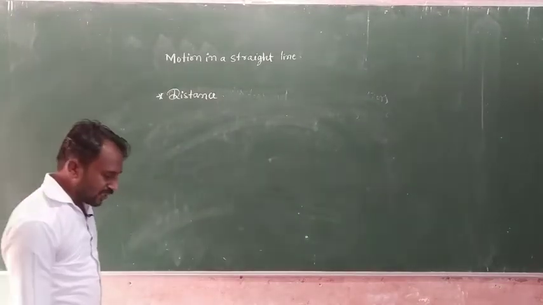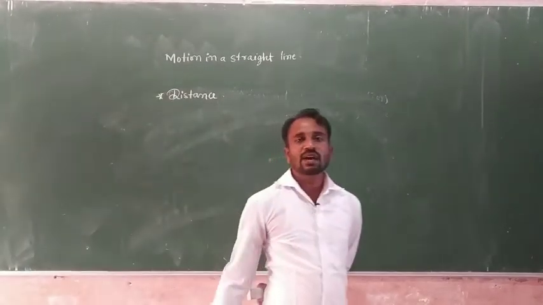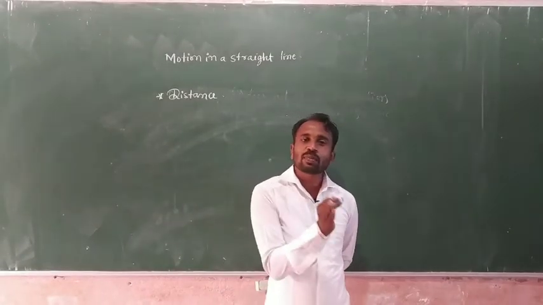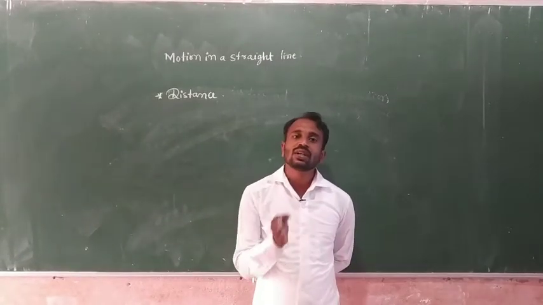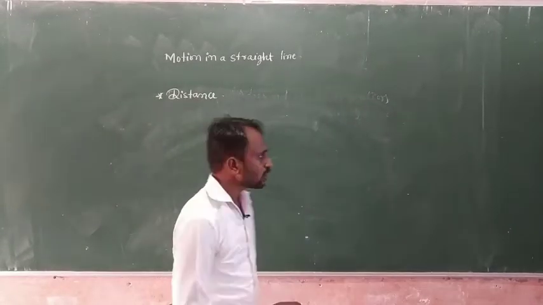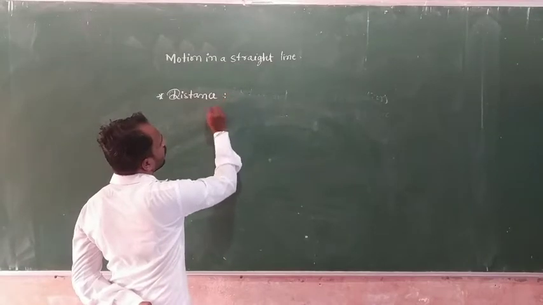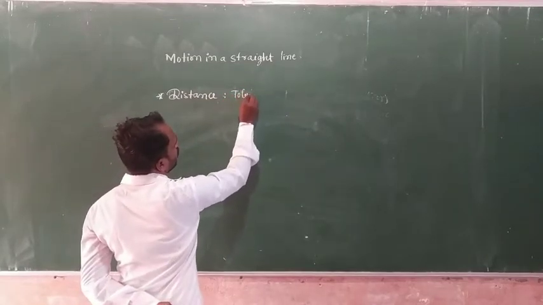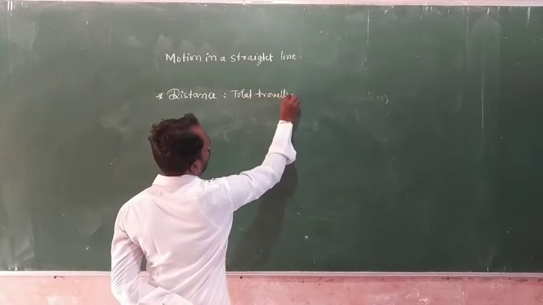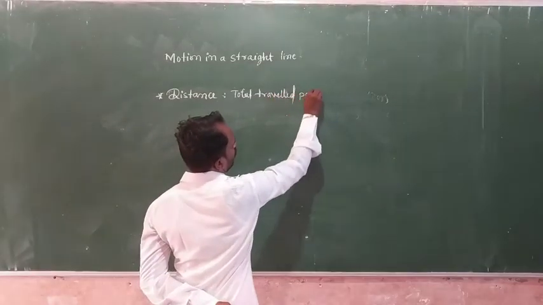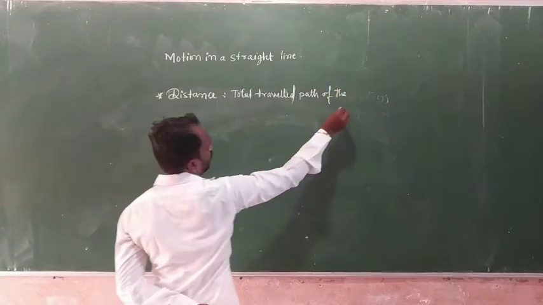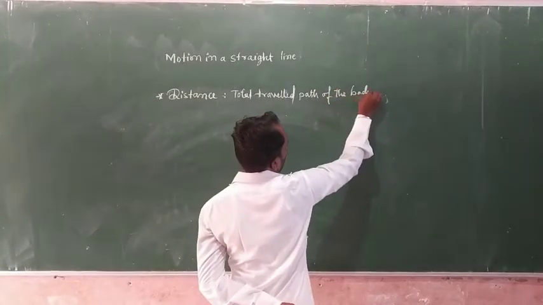So distance means total traveling path of an object, or the total covered path of an object.